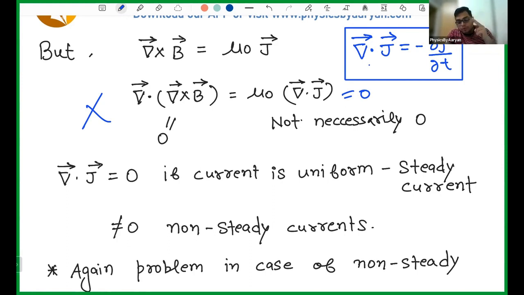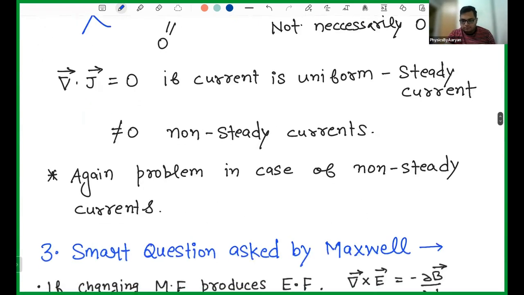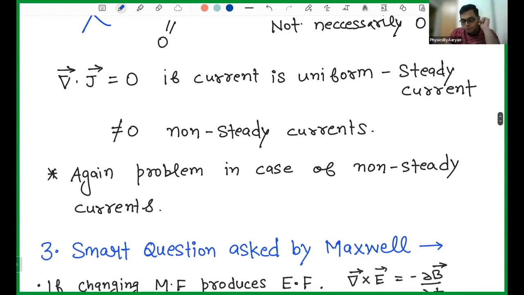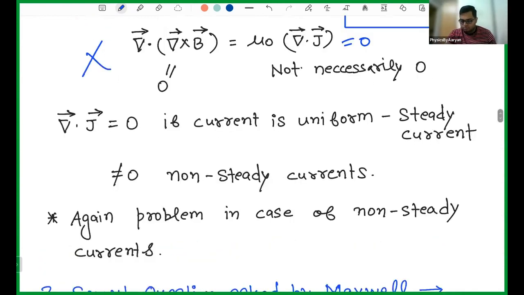So in both the problems, we saw the same root cause. The root of the problem was the same, in the capacitor also, and in the equation of continuity also. Why is Ampere's law violating the continuity equation? The root cause is the same: Ampere's law is not working when the currents are changing with time. So these were the two problems which Maxwell saw in Ampere's law.